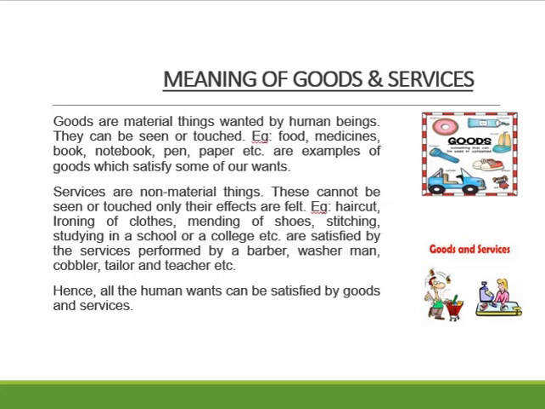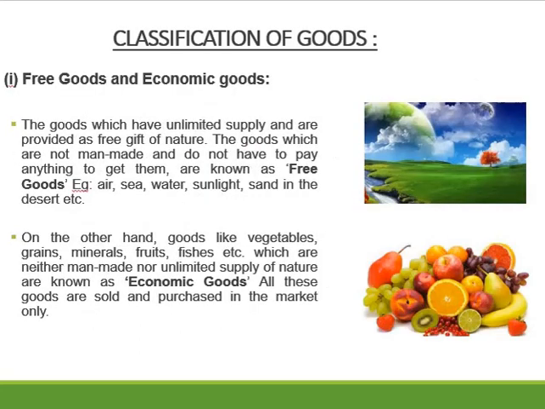Now, let's understand the classification of goods. Free goods and economic goods. Goods which are unlimitedly supplied to us and are free gifts of nature are known as free goods. We don't have to pay for them and they are not man-made. Some examples of free goods are air, sea water, sunlight, sand in the desert.